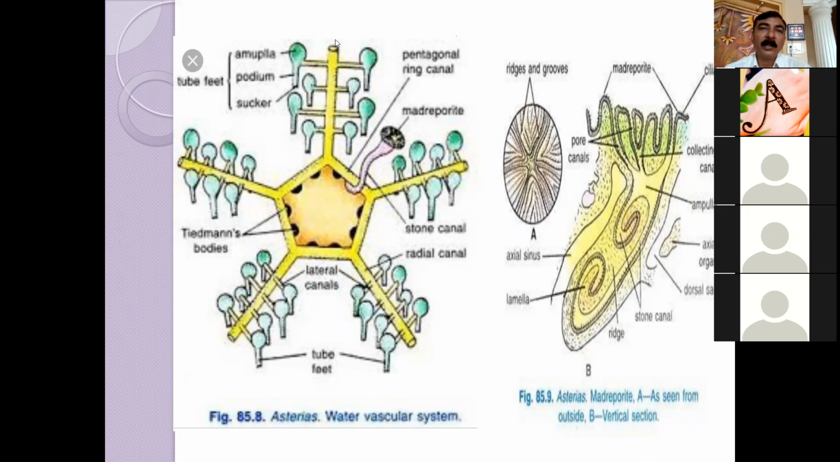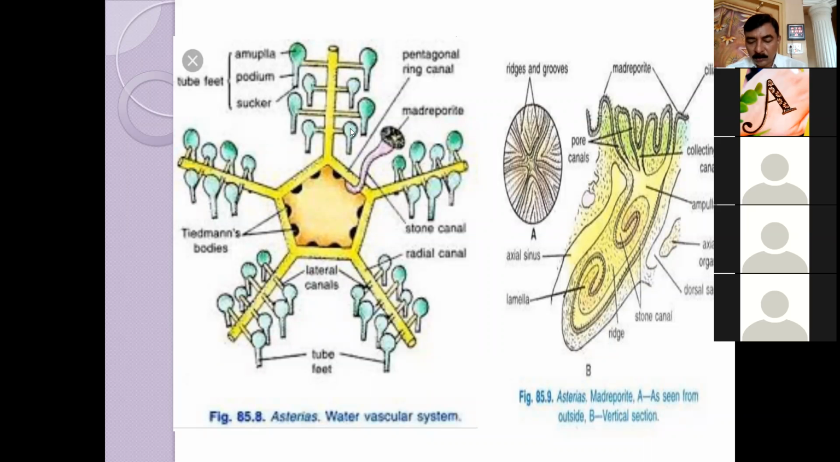In this diagram, here they have cut this radial canal, but it does not remain cut. It opened blindly up to the tip of the arm. As such, the tube feet are also increasing up to the tip of the arm, and towards the lower side, oral side, there will be an opening of these tube feet on the ambulacral grooves.